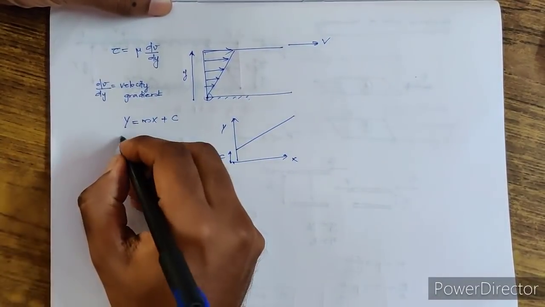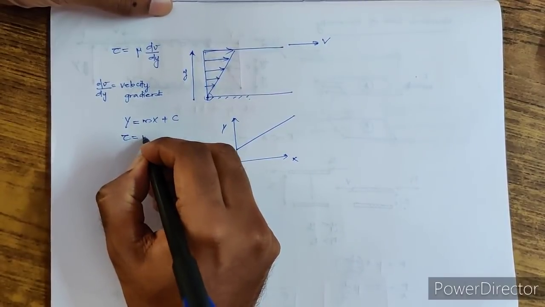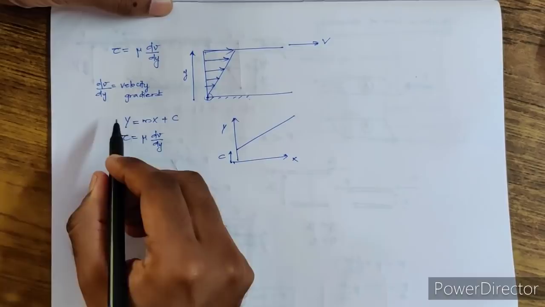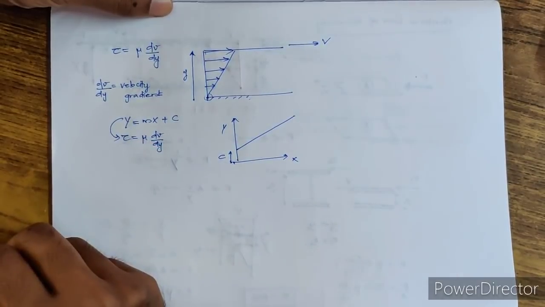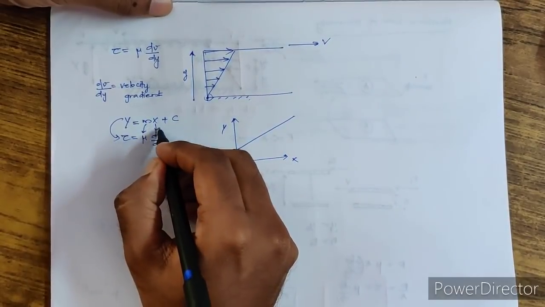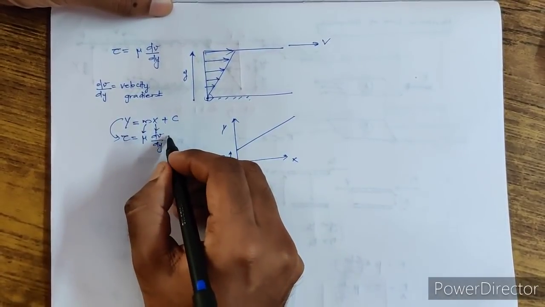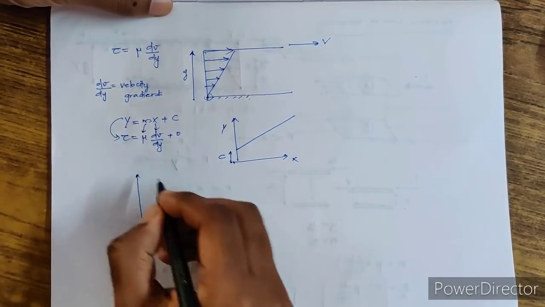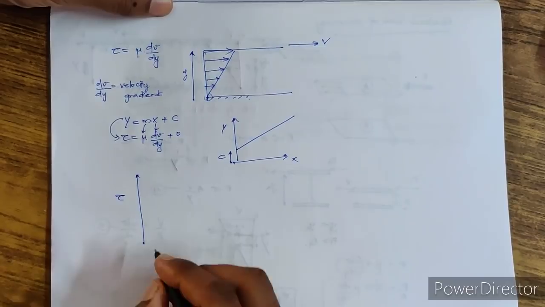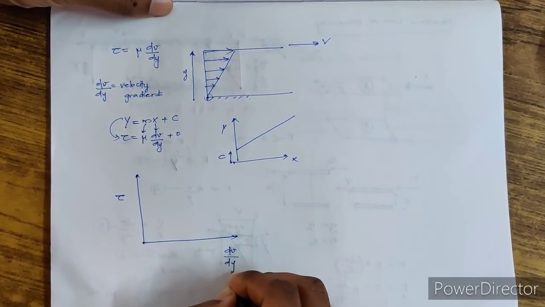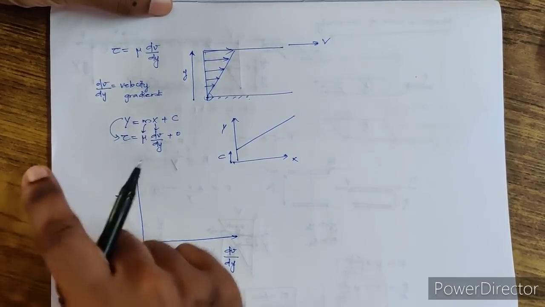If you compare this with the equation tau is equal to mu into dou u by dou y, instead of y you have tau, instead of m you have mu, instead of x you have dou v by dou y, and instead of c you have 0. That means if I draw shear stress in this direction and velocity gradient in this direction, the line will be a straight line.